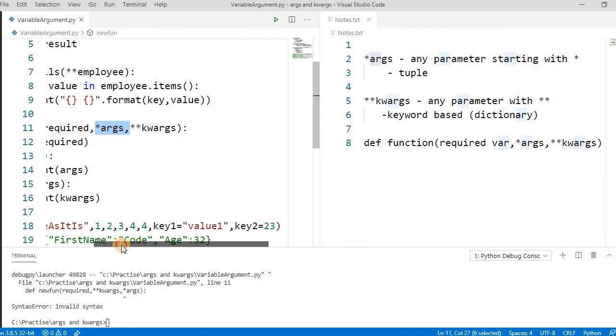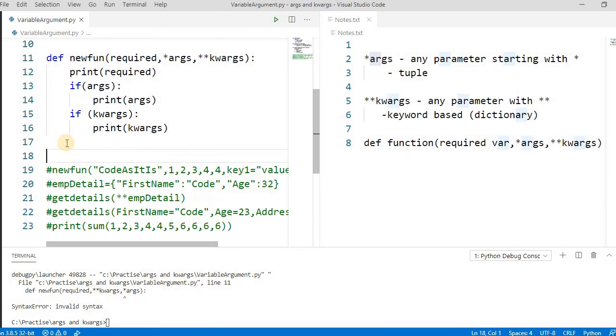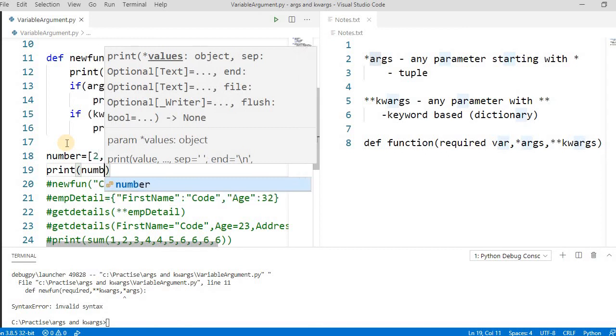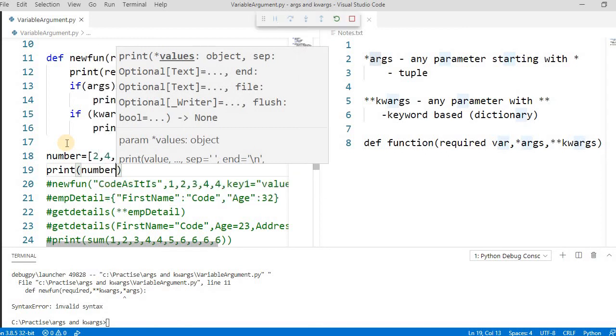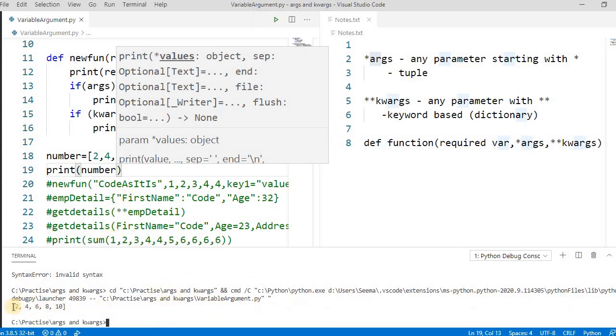Now we are talking about unpacking. Let's take one example of how unpacking works, or what unpacking is. Let's declare one list of numbers, like the even numbers 2, 4, 6, 8, 10. If you directly print this, it will print as a list. Let's run this. See, it's printing as a list.